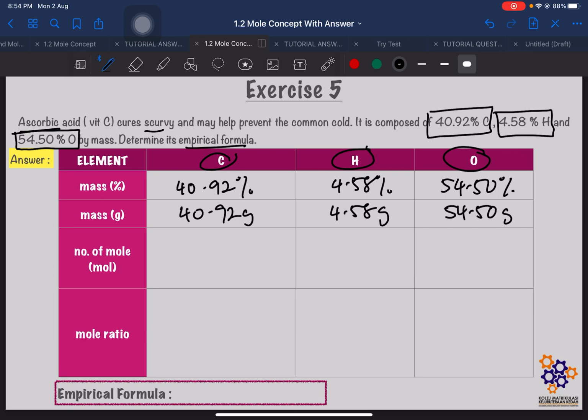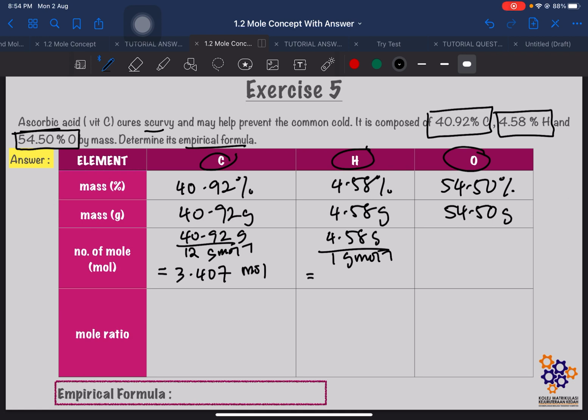So, from the mass we have, we can get the number of mole. Number of mole is mass over molar mass. So, our mass 40.92 divided by our molar mass 12. Okay. We will get our number of mole as 3.407 mole. And then for hydrogen, 4.58 gram divided by 1 gram per mole.